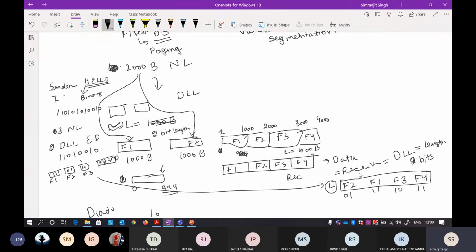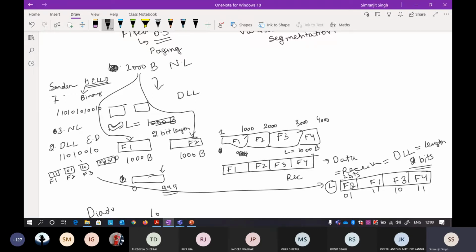It only knows that the frame is of 2 bits. Based on the size of the frame, it knows that this is 2-bit length, and it divides it into one frame. From this stream, it takes this frame, knowing it's of 2-bit length, and divides it. So only the receiver side has the information that the frame length is 2 bits.